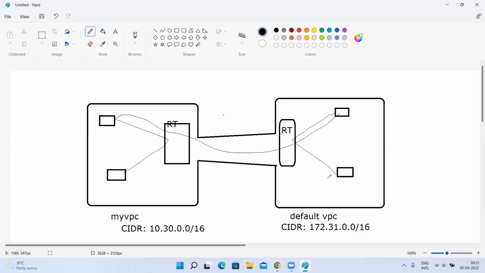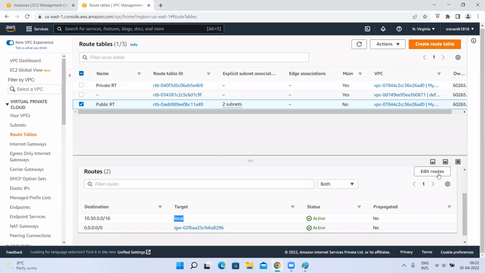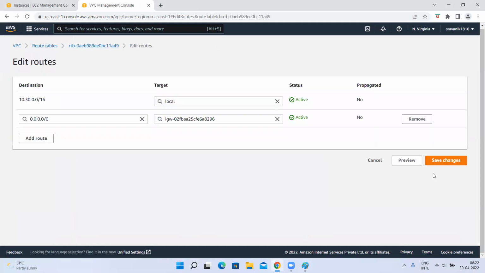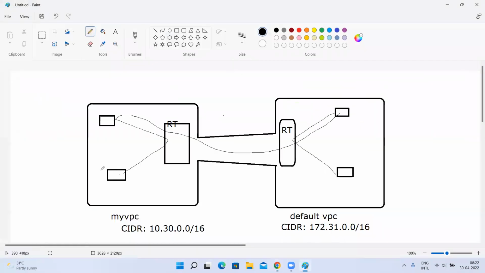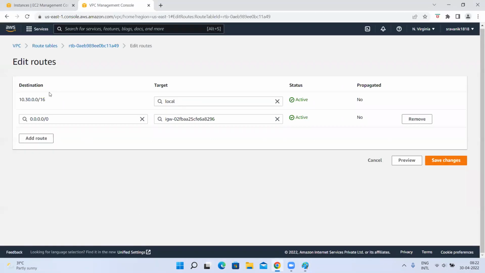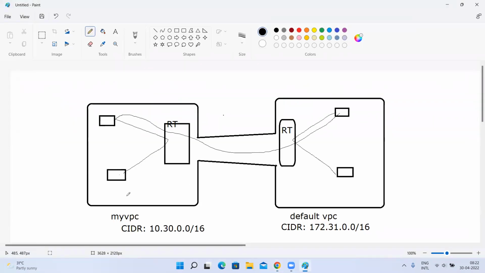But now these are also local. I want to make the communication for this as well. Now what I have to do is take this IP addressing range of my VPC. So here I have to go to edit routes. This is the route table of my VPC. Here in this VPC, I am already allowing this traffic as local, right? This VPC internal traffic I am allowing in the route table, but now I need to allow the traffic of this VPC as well, because this instance and this instance are local now, right?